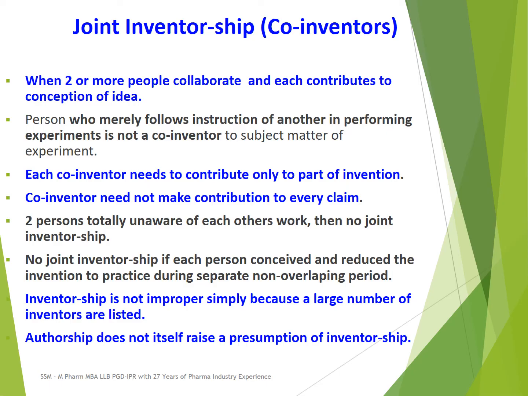No joint inventorship or co-inventorship if each person conceived and reduced the invention to practice during separate, non-overlapping periods independently. One person has conceived and perfected the invention in a different period in a different lab. A second person has perfected a similar invention in a different period in another lab. Then they cannot be called co-inventors. They have not participated together. They have not contributed together to the same invention at the same time in the same lab.